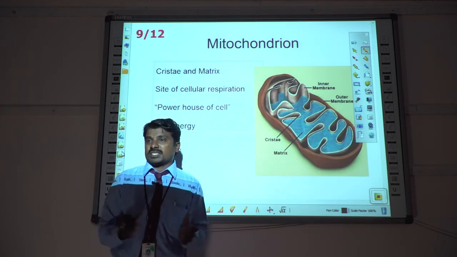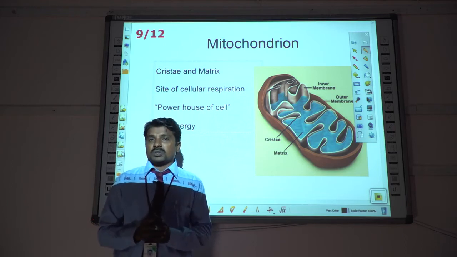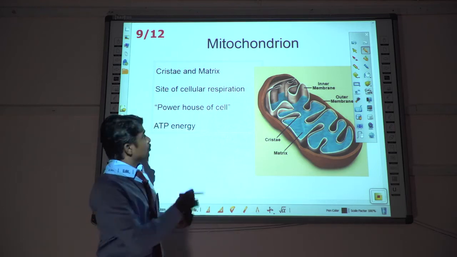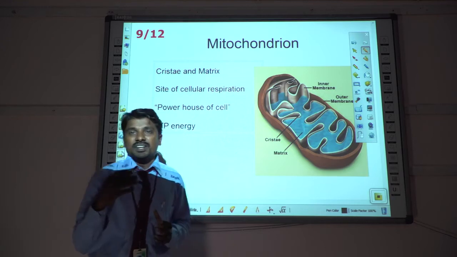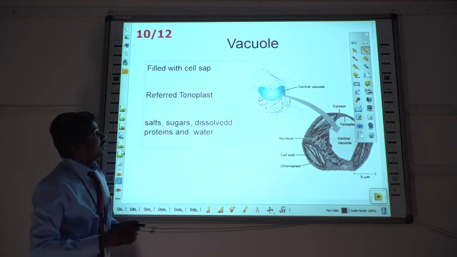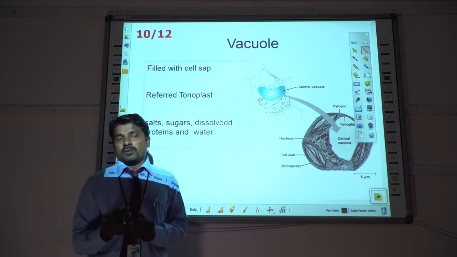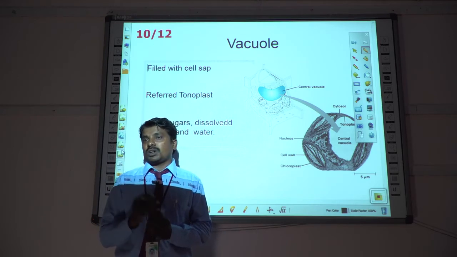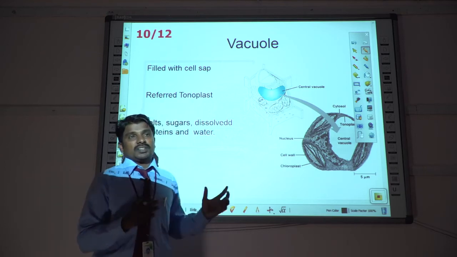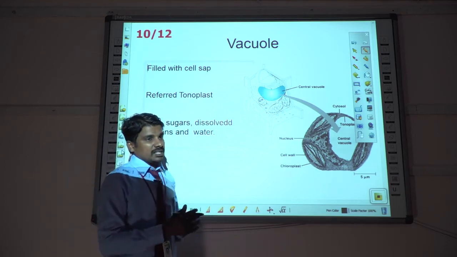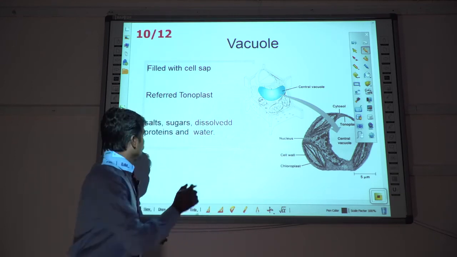Mitochondria are present in all cells. The main function of mitochondria is cell respiration, so it is called the powerhouse of the cell, because energy is stored in the form of currency, at the level of ATP. And the vacuole is only present in the plant cell. If it is present in animal cells, it is low in size. But in the matured part of the plant cells, it is big in size. It also contains water molecules and cell sap, along with certain salts, sugars, and dissolved proteins that are accumulated.